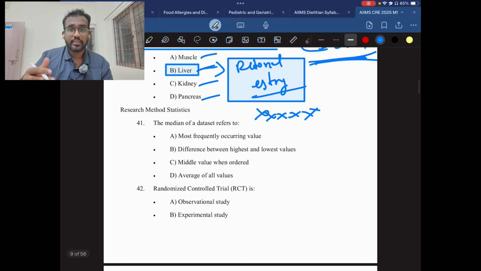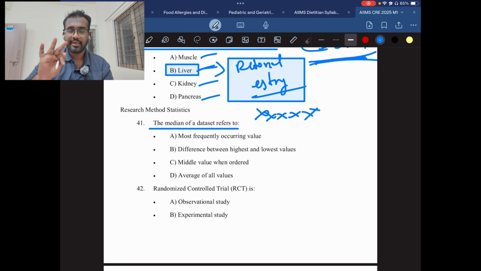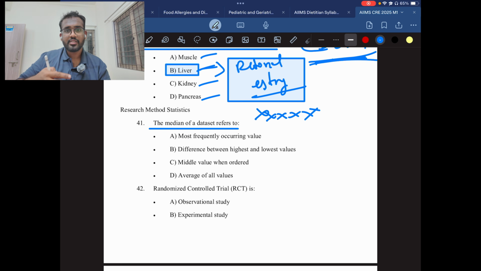Then comes research methods and statistics. The median of a data set refers to. It is very simple. There are three measures of central tendency: mode, median, and mean. Mode means the number that repeats multiple times. If the number 2 repeats multiple times, then it is called mode. And median is the middle number.